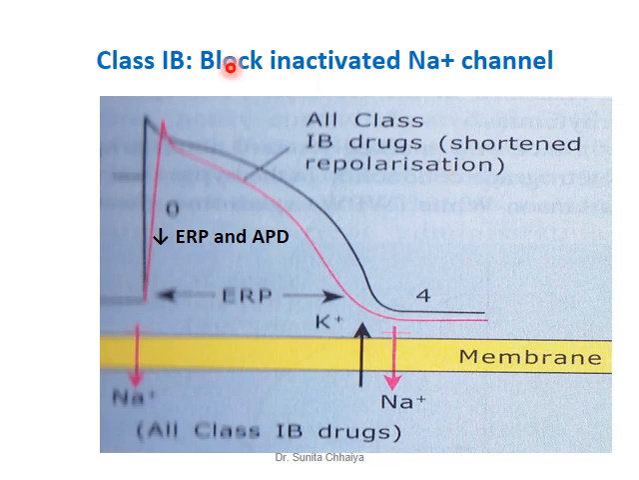Second group, class 1B, they block the inactive state of sodium channel. So class 1B antiarrhythmic agents are sodium channel blockers that also possess a potassium channel opening property. So it is opposite to class 1A. They block it, while class 1B can open up the potassium channel. By blocking sodium channel, the slope of phase 0 is reduced, and the effective refractory period and action potential duration are also reduced with class 1B blockers.